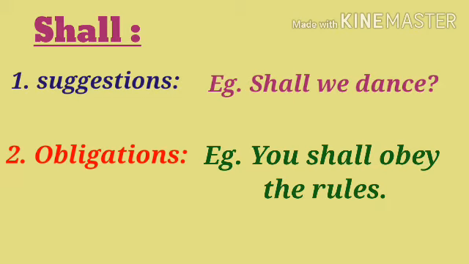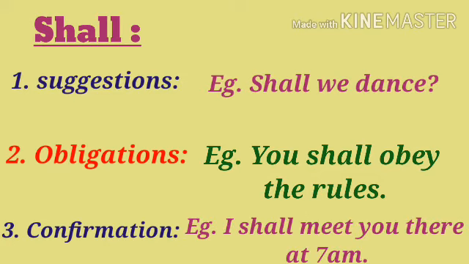For example, you shall obey the rules. To make it more simple, just think about the pledge we take daily in our school. So you will see the maximum use of shall in that as an obligation. And next as confirmation. For example, I shall meet you there at 7 a.m.